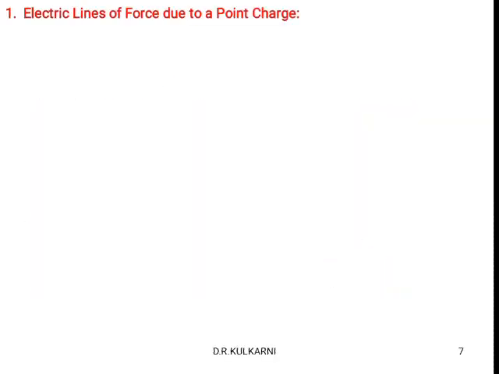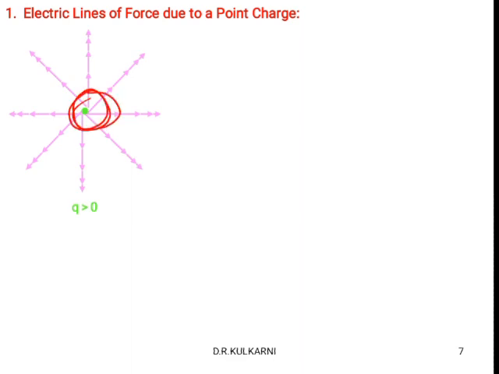Next one, electric lines of force due to a point charge. Point charge means a single charge. Suppose we consider Q is greater than 0, which means Q is a positive charge. Then what will happen to the direction of the electric field here? Of course, it starts from this point charge and moves up to infinity.